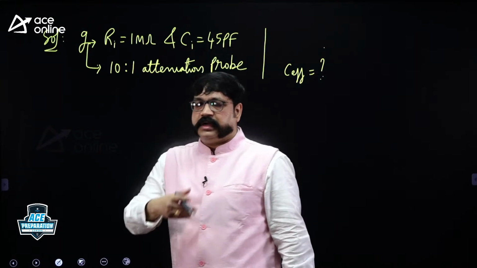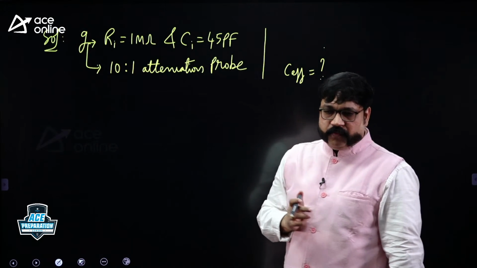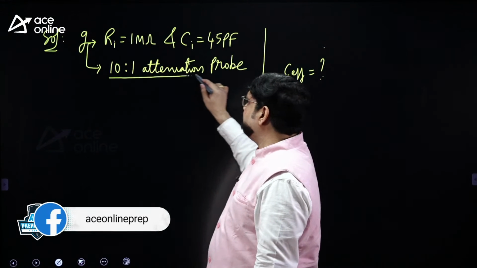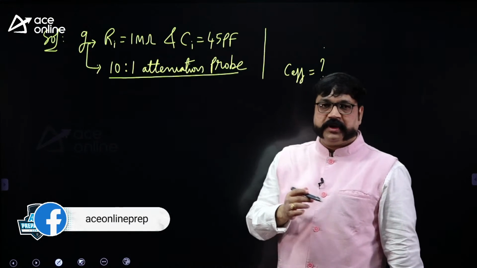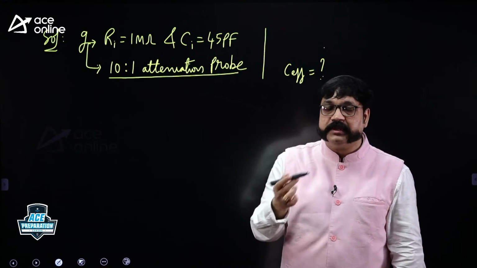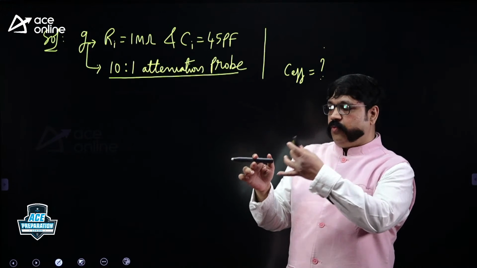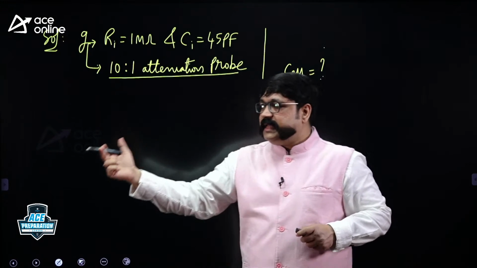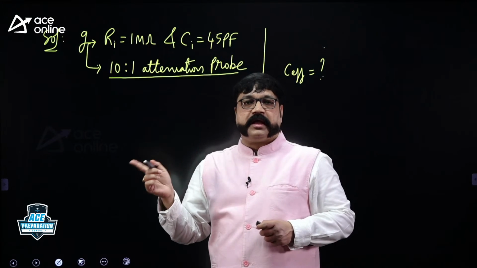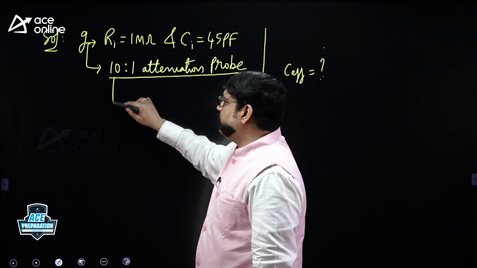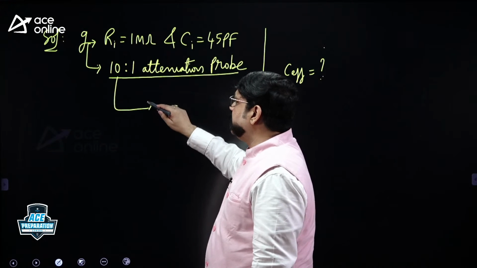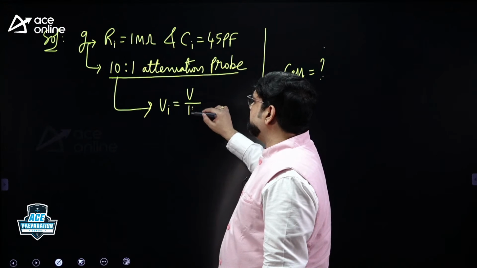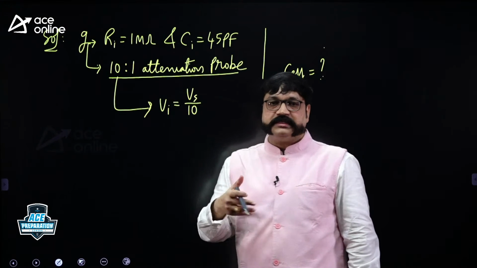You should understand uses of attenuation probe. When you connect a probe into the test circuit, there is a meaning for this 10:1 attenuation probe. When you purchase a 10:1 attenuation probe, what are they telling you, 10 means what? When you connect your CRO into test circuit with the help of this 10:1 probe, whatever be the signal sensed by you will be attenuated by 10 times. A 10:1 attenuation probe means the unknown signal voltage will be attenuated by 10 times. Not source voltage, signal voltage.